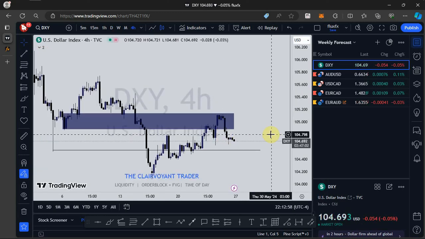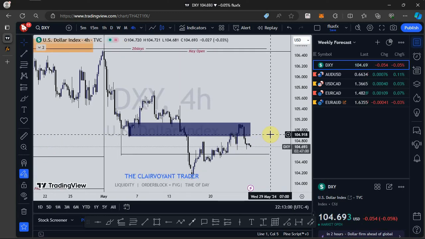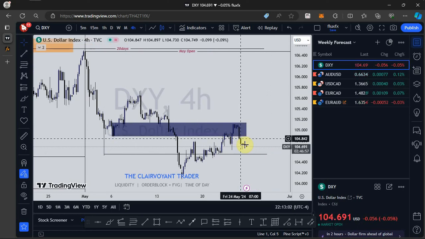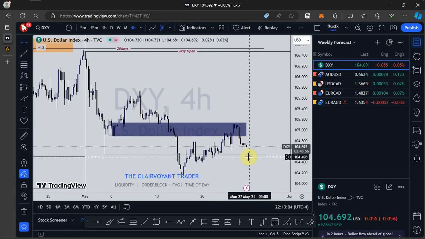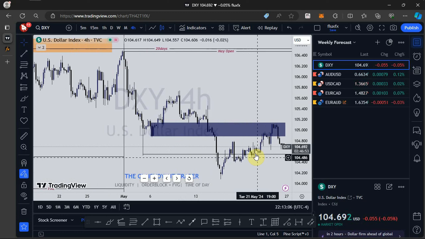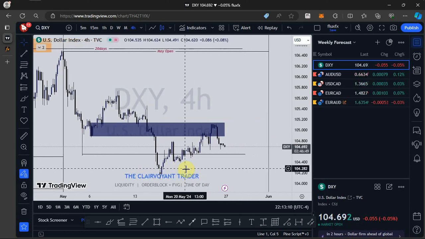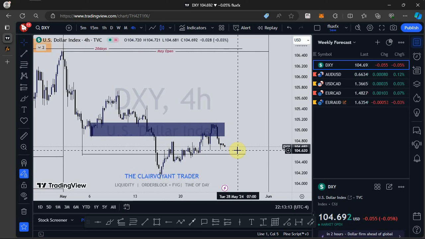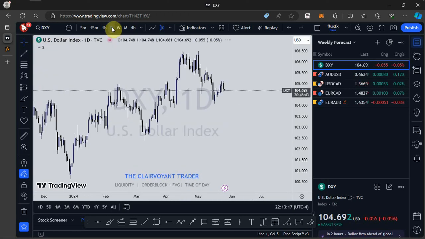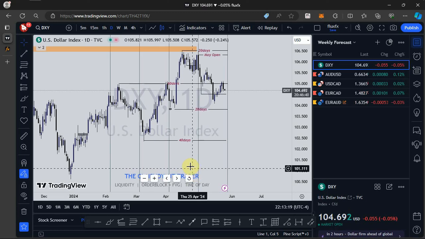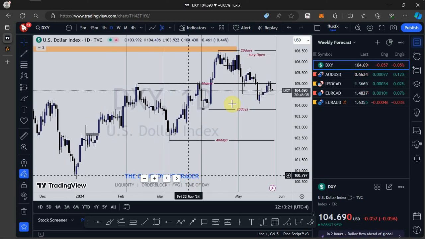So this is it for the 4-hour. I'll expect to see price continue to push to the downside to take out this low. For the dollar index, we are bearish on the higher time frame. So that is just that for the dollar index.